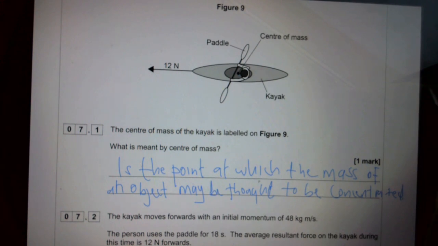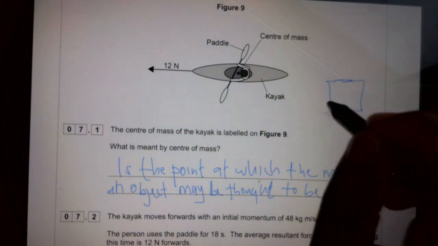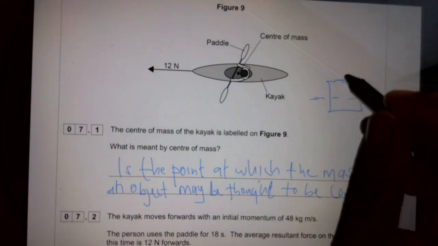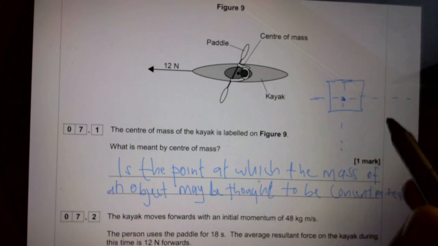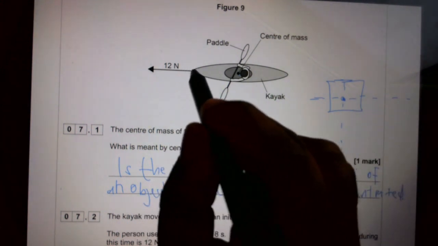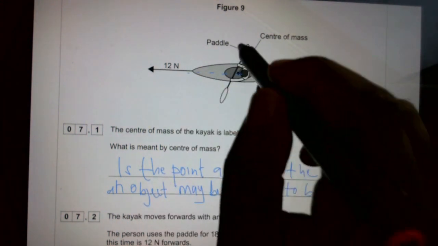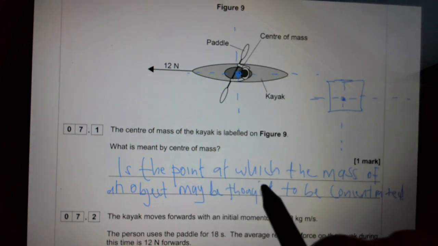But just to make a recap, let's say you have an object in a square shape, then you'll find the symmetry of this shape. Therefore, the point at which these two lines intersect is the center of mass. So it's the same as this one. Here, cutting this in half, this point is the center of mass.